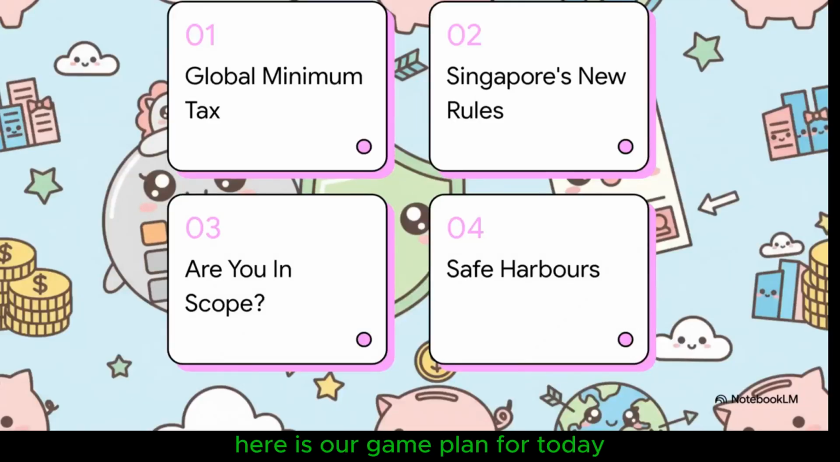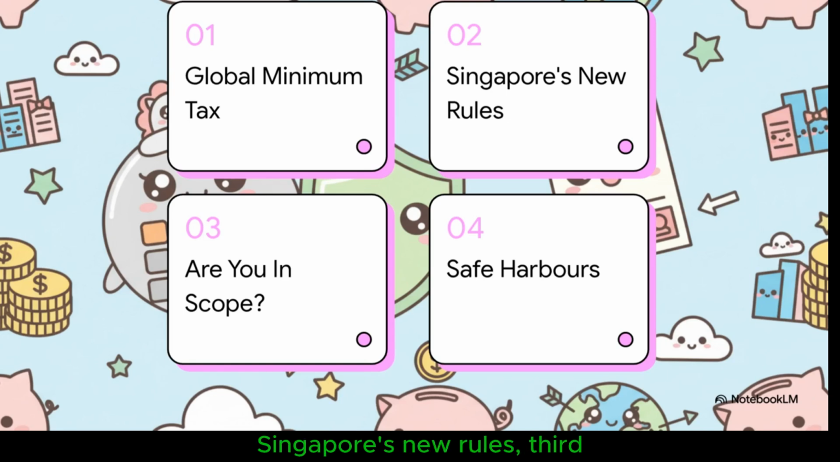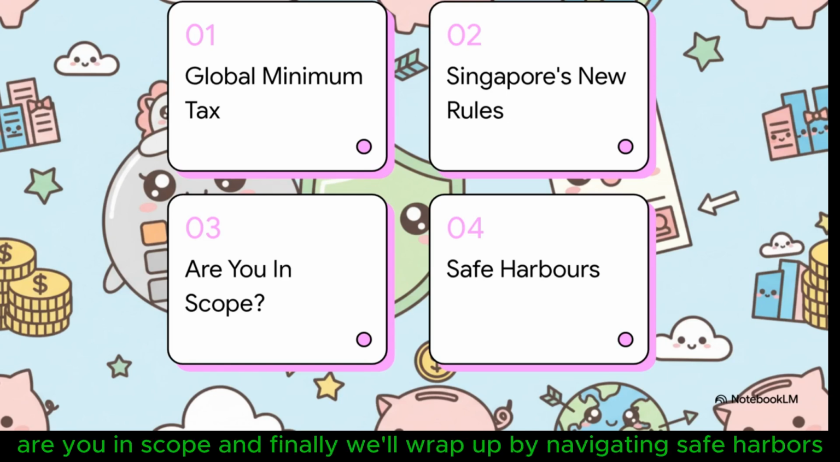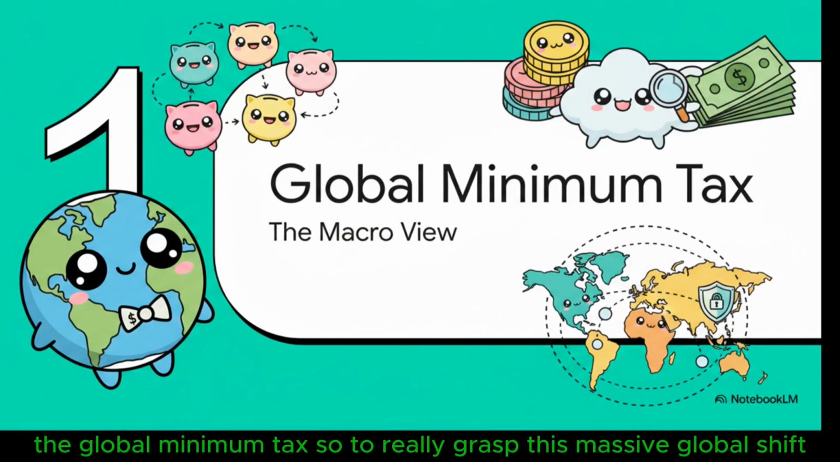Here is our game plan for today. First, we'll look at the global minimum tax. Second, Singapore's new rules. Third, we'll answer the big question, are you in scope? And finally, we'll wrap up by navigating safe harbors. All right, let's jump straight into part one, the global minimum tax.